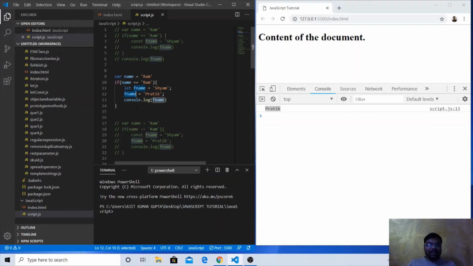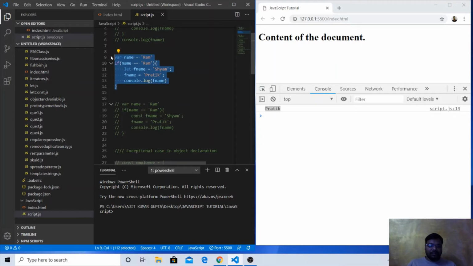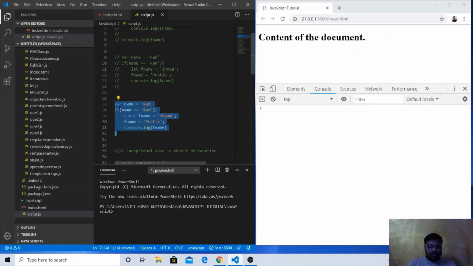Can we do the same thing with const? Let's see. The same example, but now with const. Var name equal to ram, checking whether name is equal to ram or not. Now rather than using let, we are using const: const fname equal to Syam. Now I am trying to reassign the value. We are not redeclaring the variable with the const keyword. We are just reassigning a new value to fname.